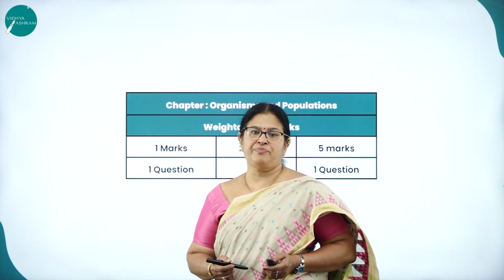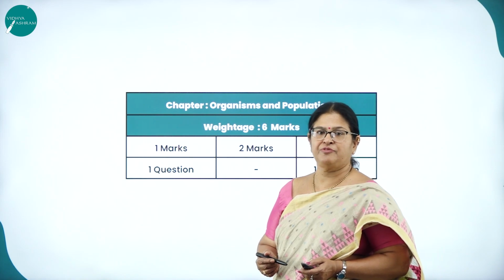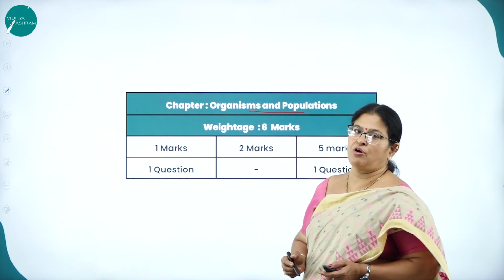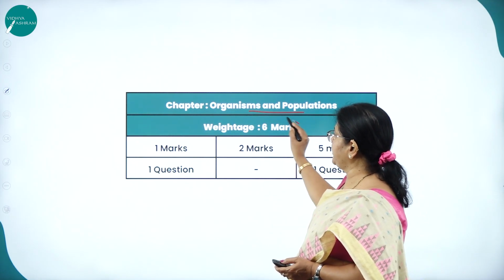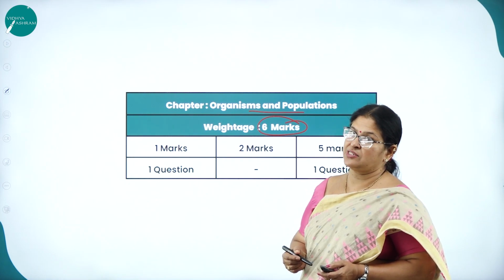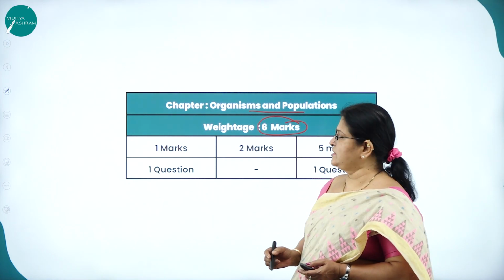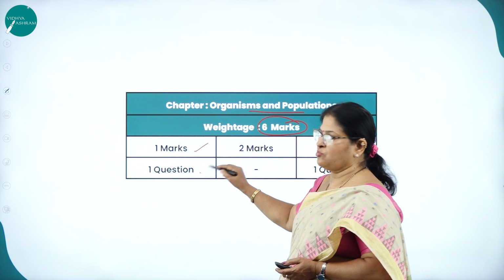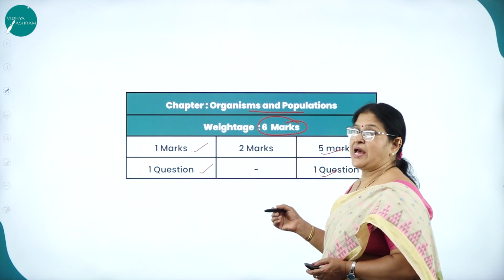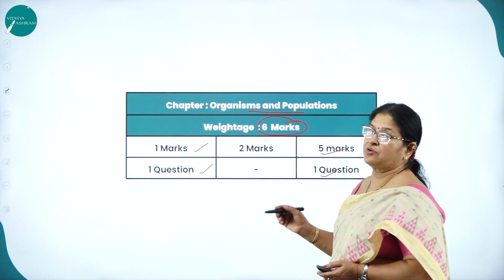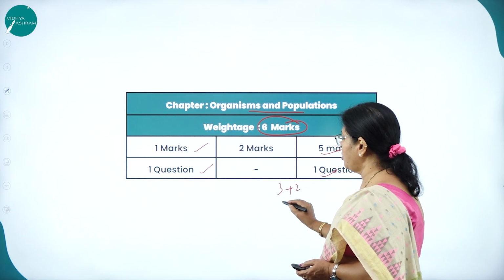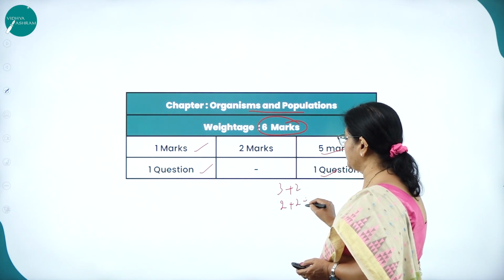What is the weightage of marks for this particular chapter from the point of examination? This chapter called Organism and Population has a weightage of 6 marks. What will be the type of questions asked for 6 marks in the board exam? That is the 1 marker question, 1 question, and 5 marker question, 1 question. But as I keep telling, the 5 marker question may also have split questions like 3 plus 2 or 2 plus 2 plus 1.